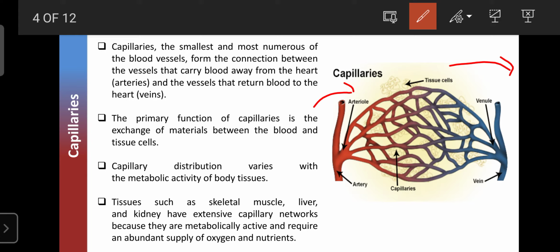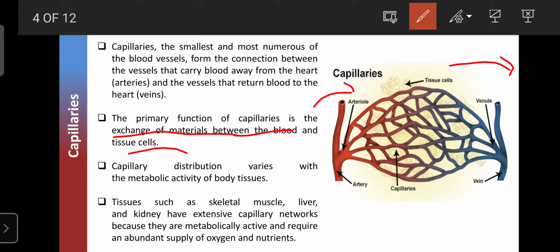The primary function of capillaries is mainly the exchange of material between blood and tissue cells, because they are mainly present near the metabolic cells. That's why they play an important role in the transport or exchange of materials between the blood and the tissue levels. The number of capillaries depends mainly upon the functions of the organs. If an organ is highly vascularized, or if the organ's metabolic activity is high, then more capillaries are present.